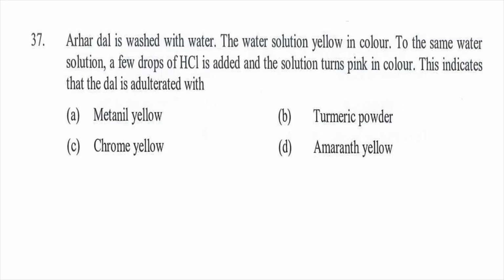Question number 37. Arhar dal is washed with water and the water solution is yellow in color. To the same water solution, a few drops of HCl is added and the solution turned pink in color. This indicates that dal is adulterated with option A Metanil yellow, B turmeric powder, C chrome yellow and D Amaranth yellow. So the option A Metanil yellow will be the right answer.